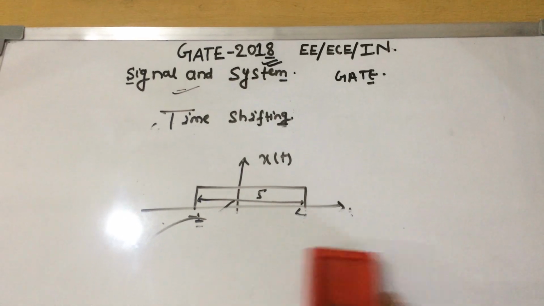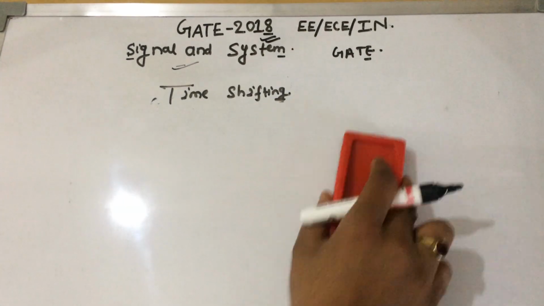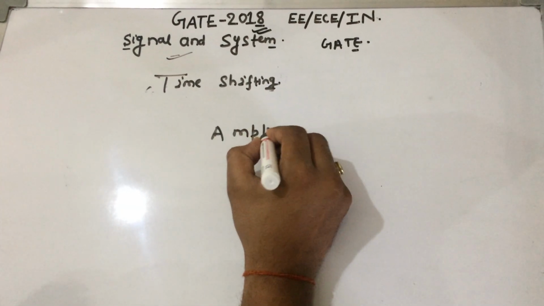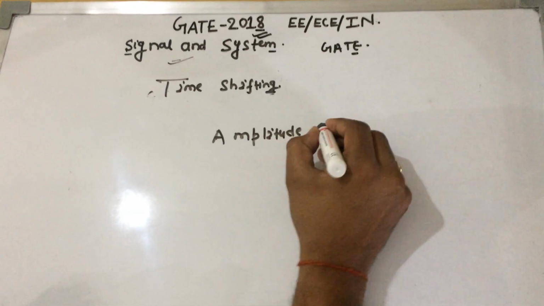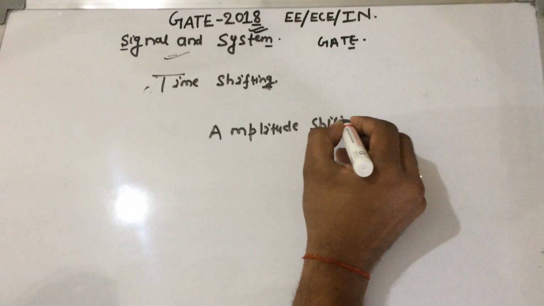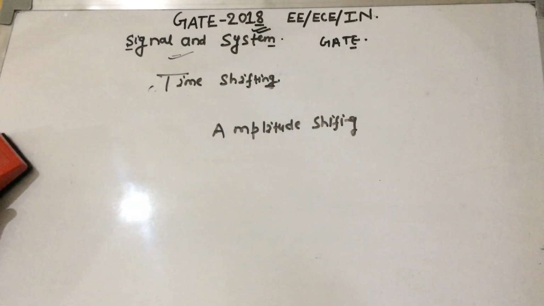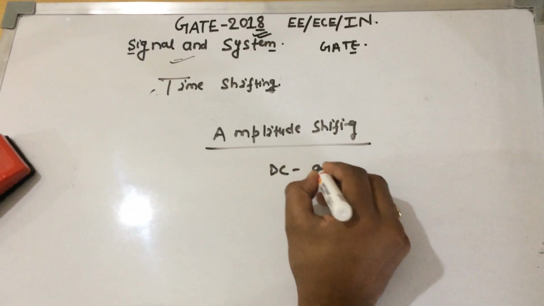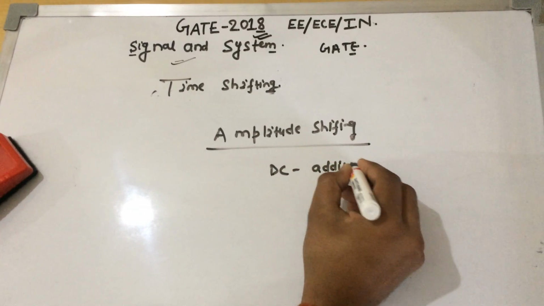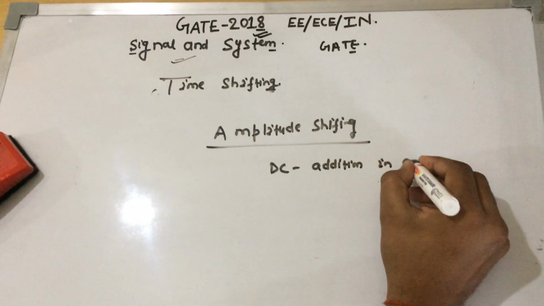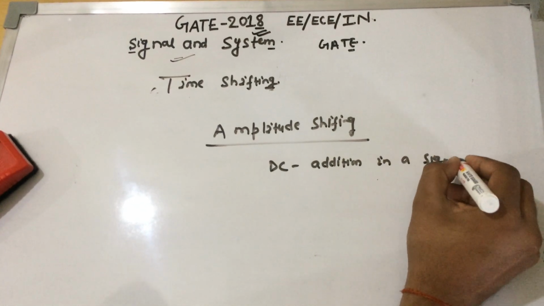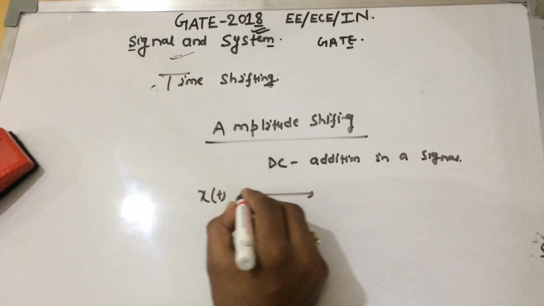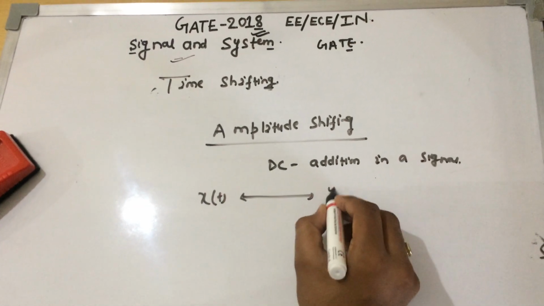Now we are going to discuss a term known as amplitude shifting. What is amplitude shifting? Amplitude shifting is nothing but DC addition in a signal. Let us say x of t is a signal which, when passed through a system, gives y of t.